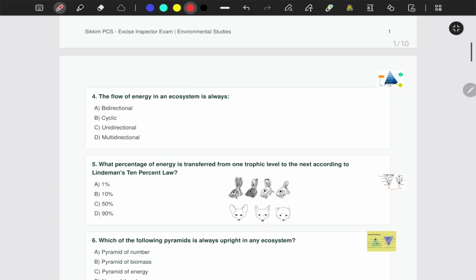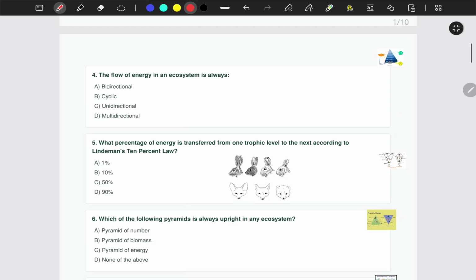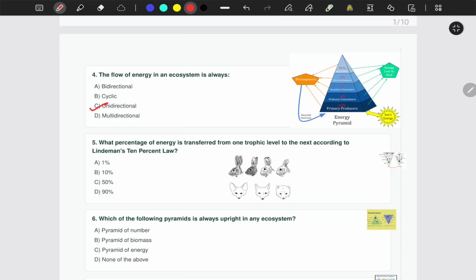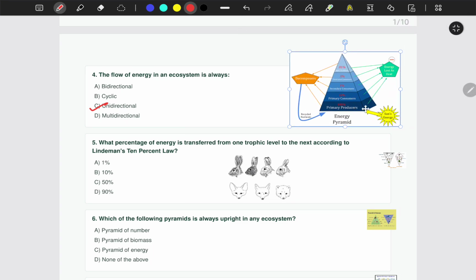So we'll go to question number 4. The flow of energy in an ecosystem is always: bidirectional, cyclic, unidirectional, or multidirectional? The correct answer would be unidirectional. So see, I'll show you this in the diagram. For example, primary producers, right?